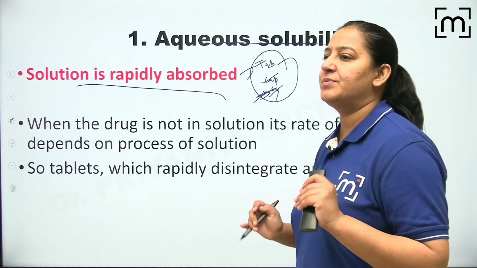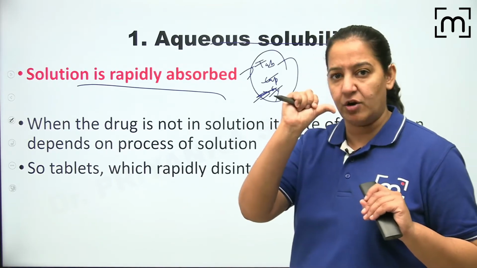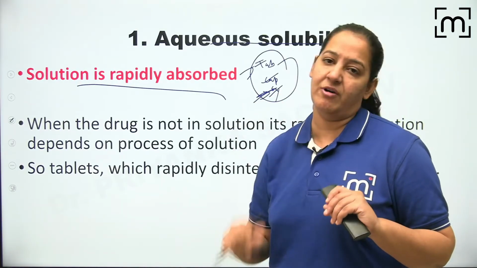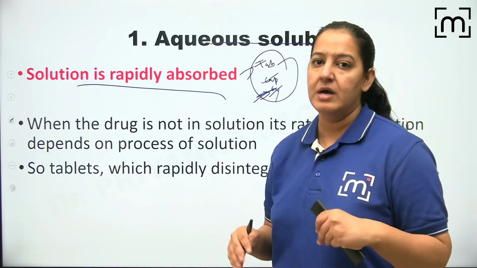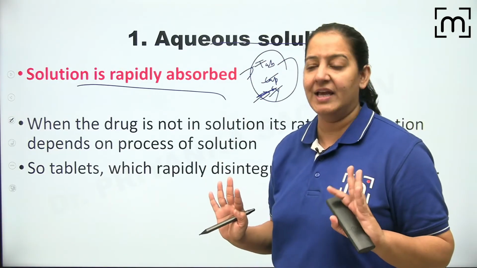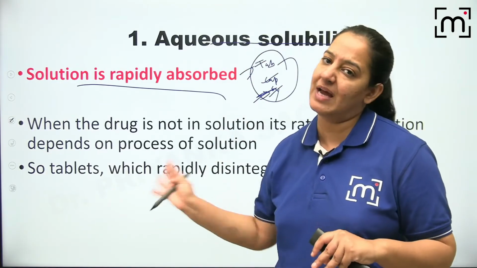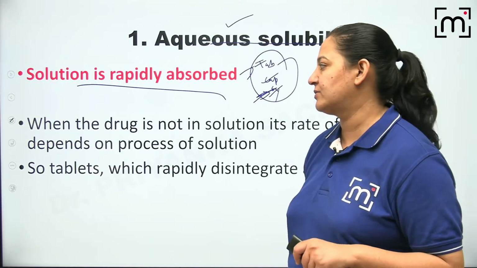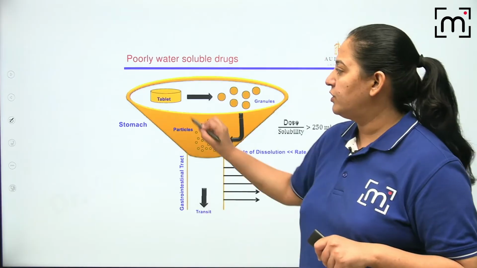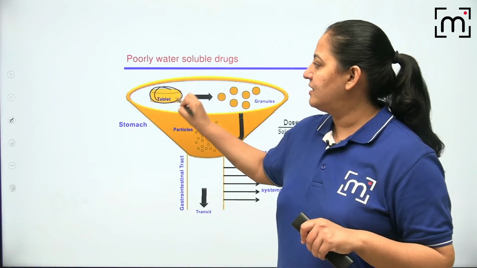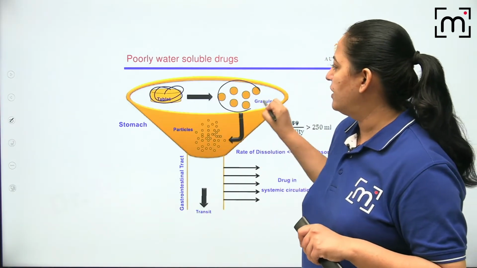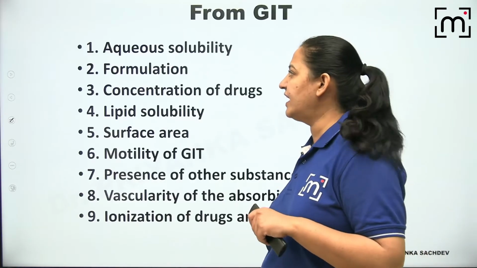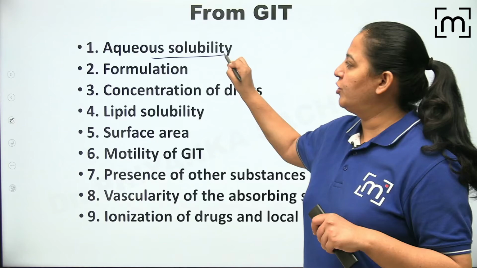And whatever tablets we are taking, either with the water or some liquid only. So the tablet will get dissolved in that particular liquid after going in the stomach. So again, वो भी solution ही बनाएगी. लेकिन if you are taking directly solution, so that is rapidly absorbed. So the first factor is the aqueous solubility. Aqueous solubility. Give me a thumbs up. So you can see this is a tablet. The tablet gets dissolved into multiple granules and it will get dissolved in the water. ठीक है? So the first factor is aqueous solubility.